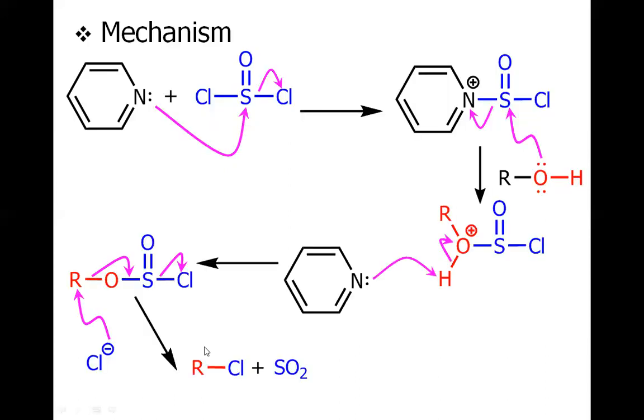So this reaction has the advantage of favoring entropy, because it goes through the generation of two entropically favored products, that is, sulfur dioxide gas and HCl gas. So this is a very good reaction. If you need to convert an alcohol to an alkyl chloride, always go with thionyl chloride, and this is a very neat reaction.